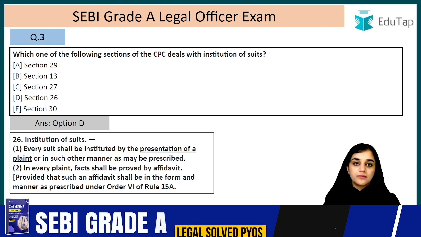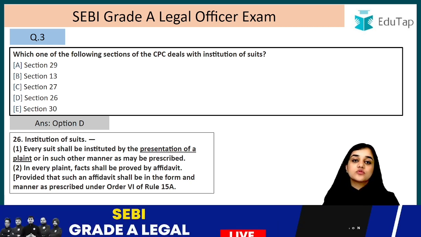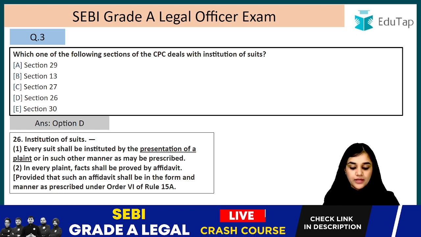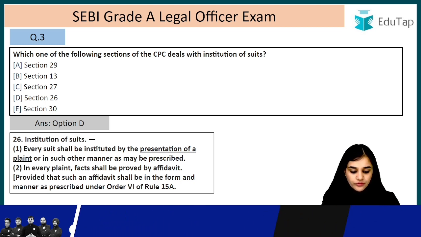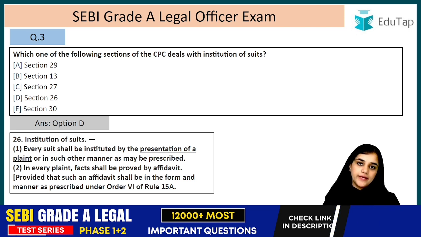What is such other manner? For example, in the Hindu Marriage Act, it is not called a plaint, it is called a petition. So that is what they mean, right? Or in any other manner as has been prescribed. In every plaint, facts shall be provided by affidavit, provided that such an affidavit shall be in the form and manner as prescribed under Order 6, Rule 15A.